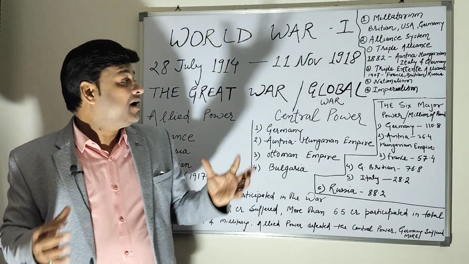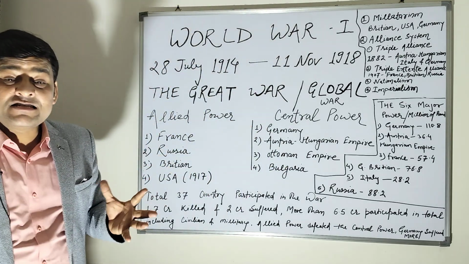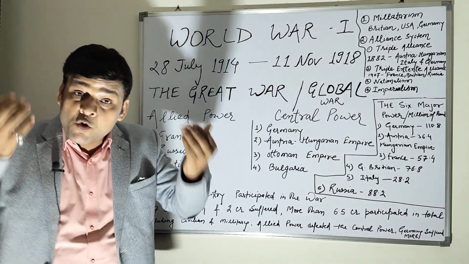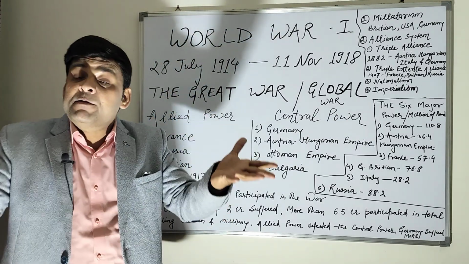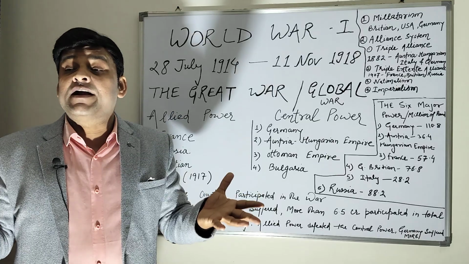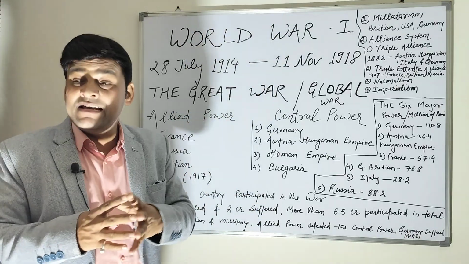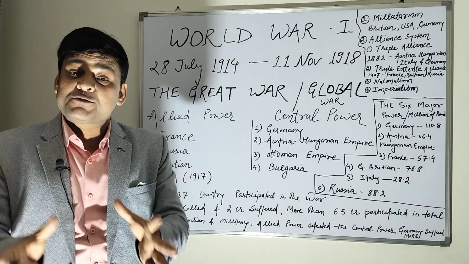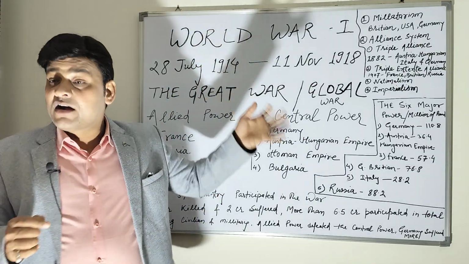They developed nationalism among the common people for the sake of their own interest. Even though the common people were not ready to fight, due to nationalism they were ready to participate in the war. So this was the third reason.